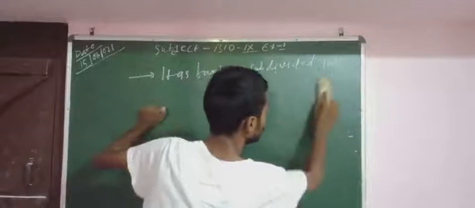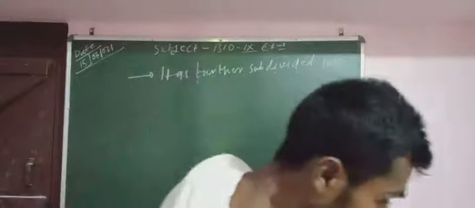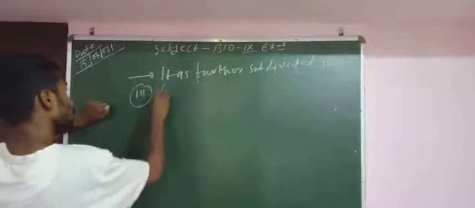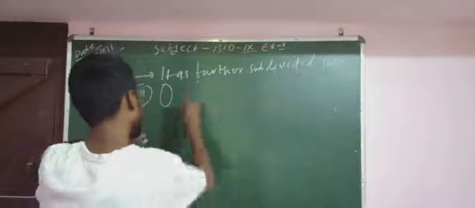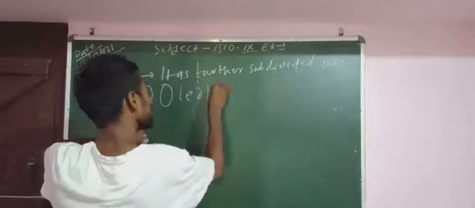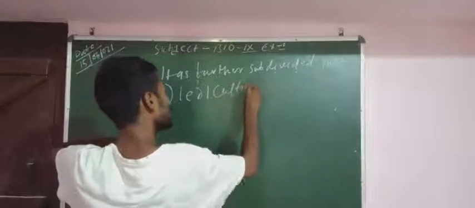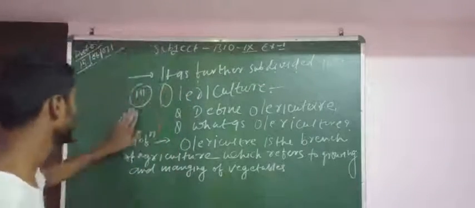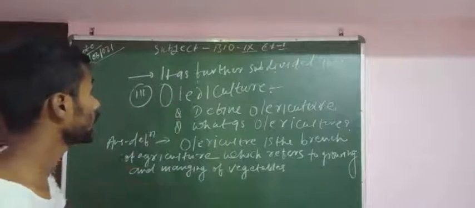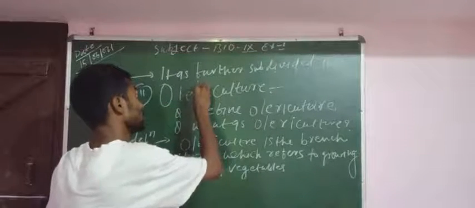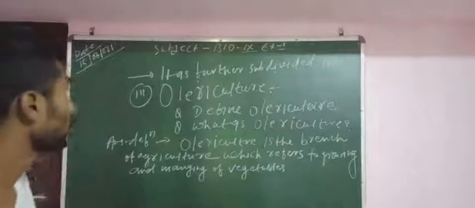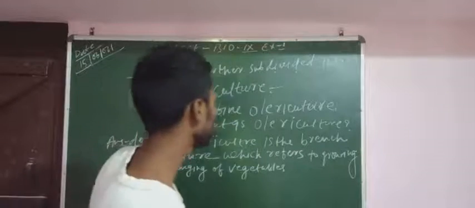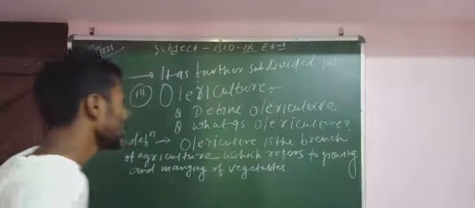Another point is olericulture. Third one is olericulture. It is the third part of agriculture. So olericulture is defined as, maybe you will be asked to define it. What is olericulture?